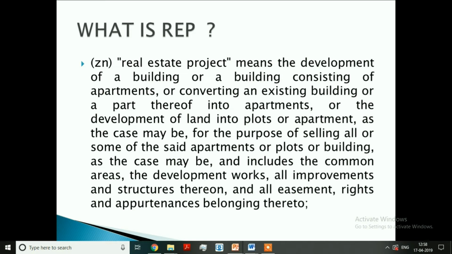What the definition says, it is nothing but development of a building or buildings consisting of apartments or development of flats into apartments. In simple terminology, any activity which is related to construction of a house or houses, building or buildings and apartments, whether meant for residential purpose or for commercial activity or both, that project is called a real estate project.